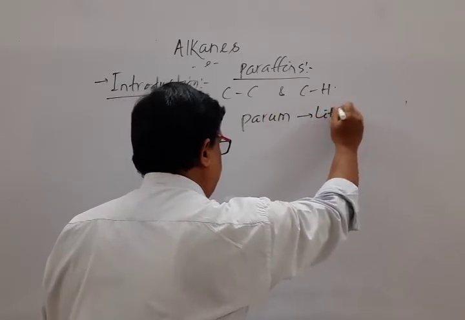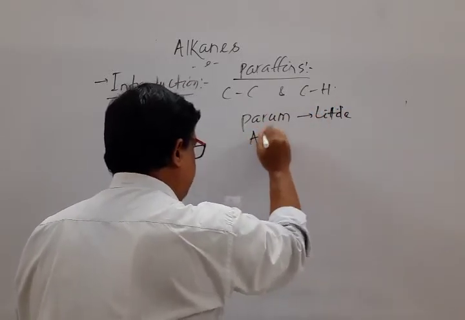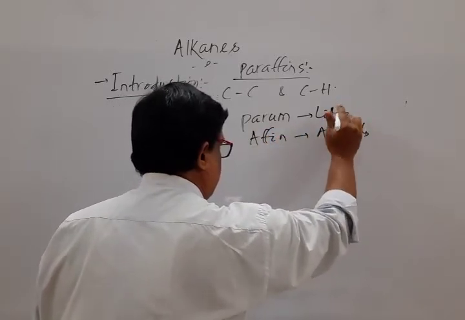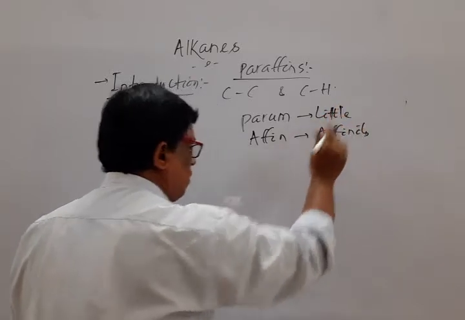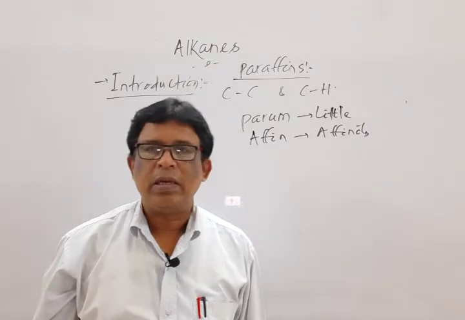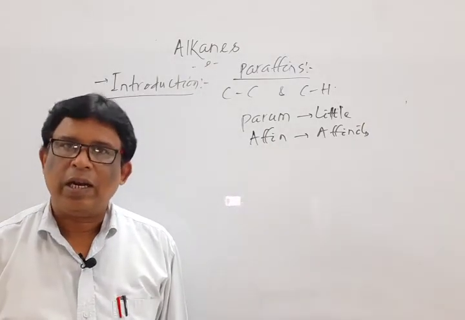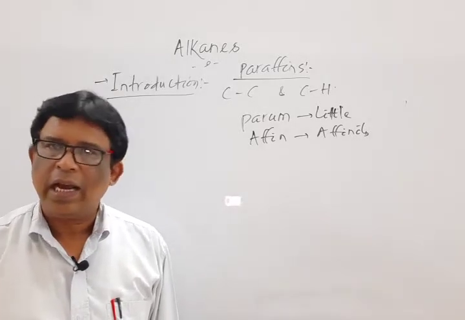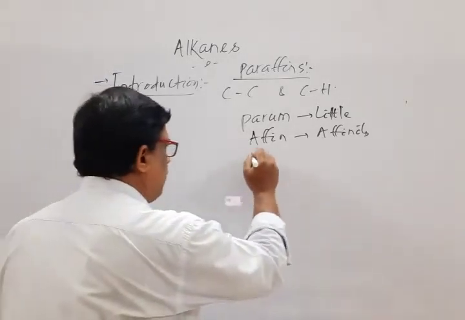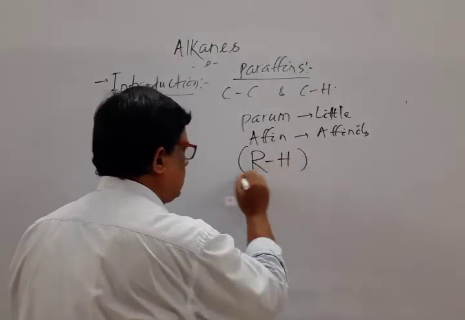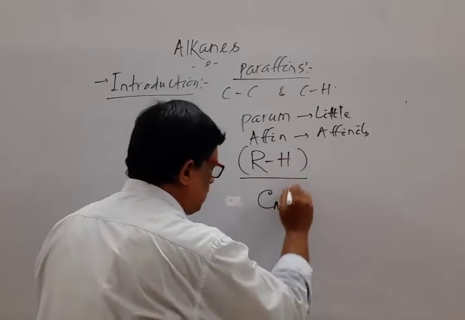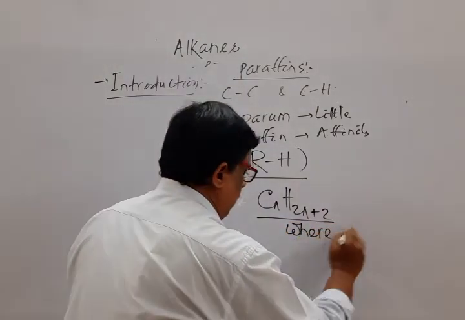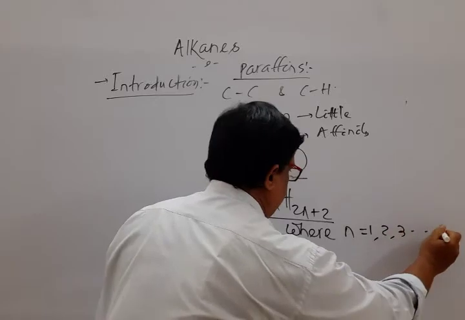Parum means little. Affinis means affinity, means attraction. That means generally they are stable at ordinary conditions. They have very little tendency for reactivity. They are represented by the formula, symbolic representation RH, represented by the formula CnH2n+2, where n is equal to 1, 2, 3, and so on.